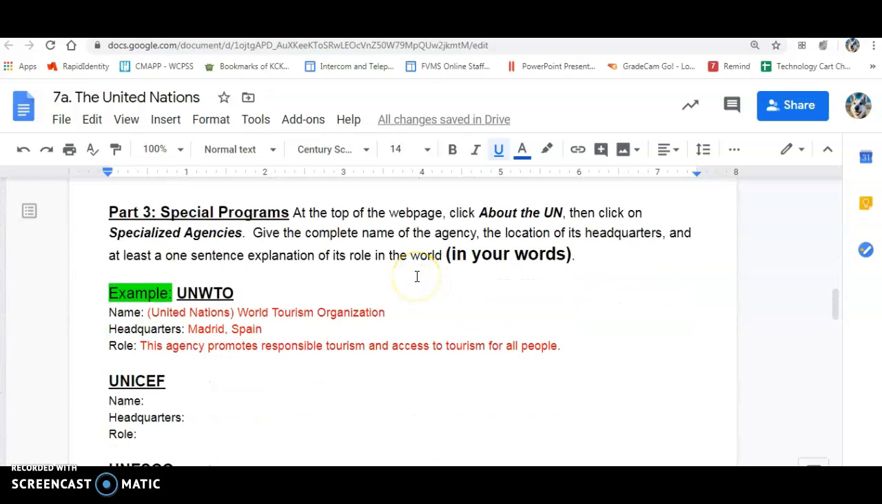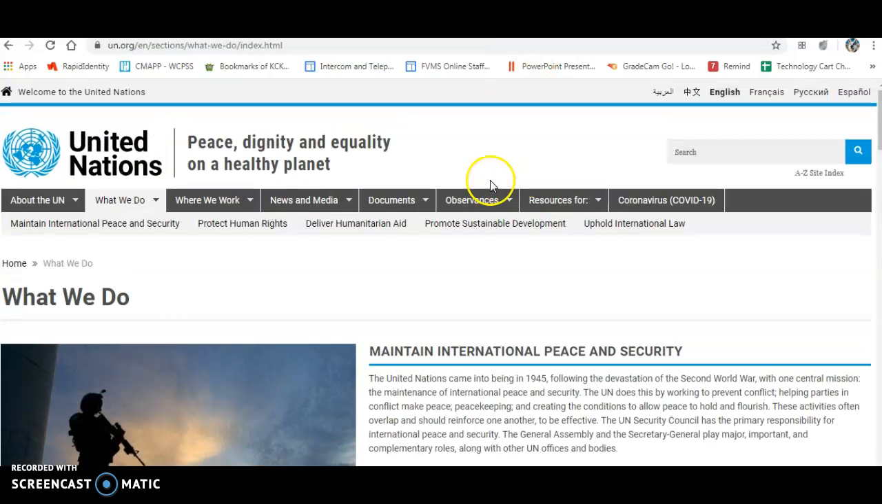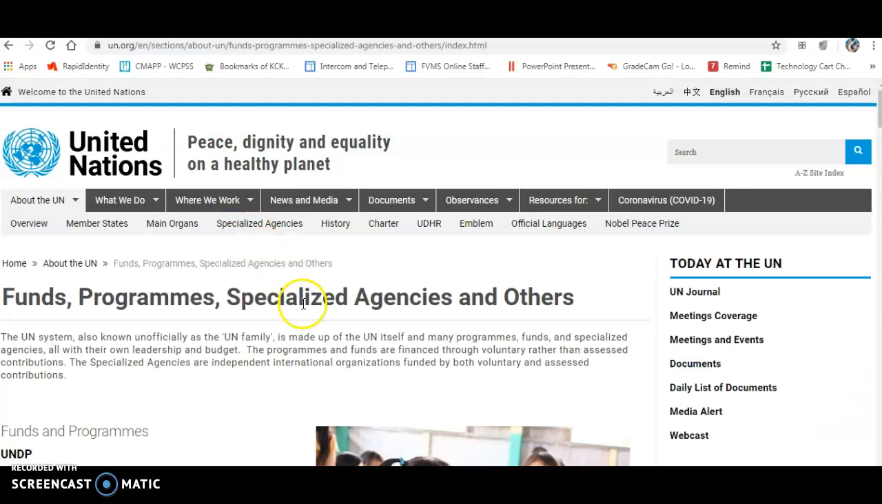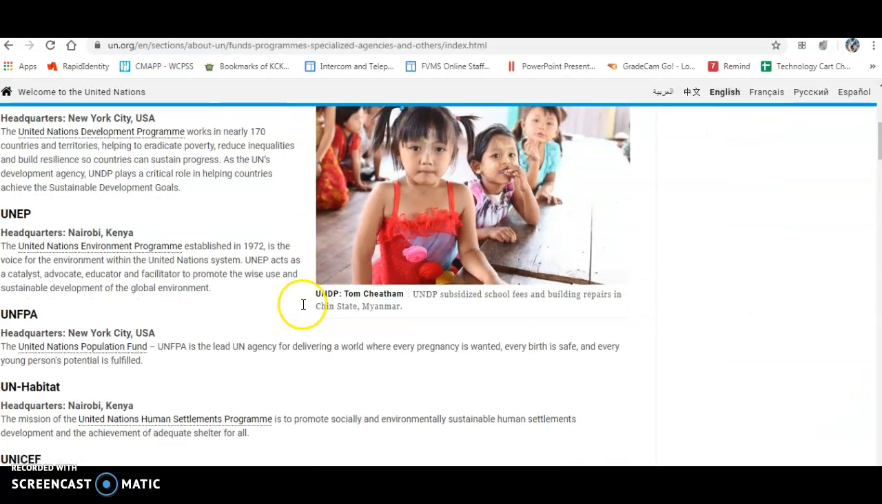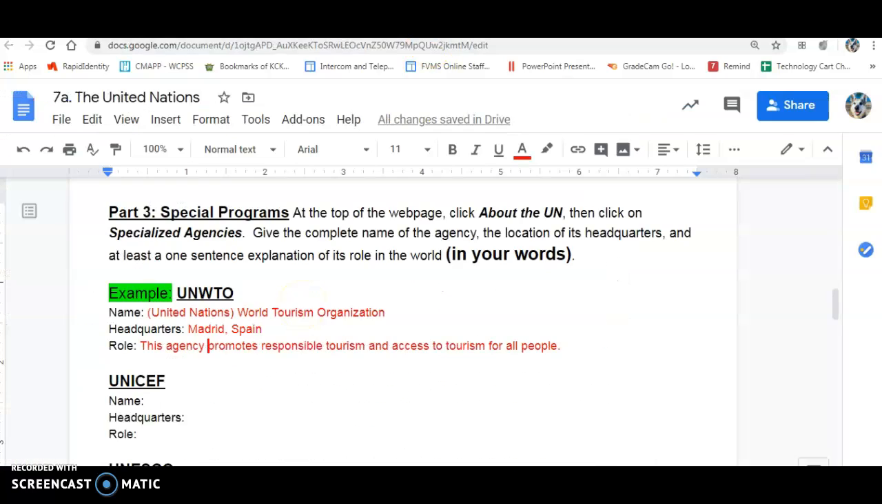For Part 3, we're looking at these special programs. You're given an acronym. You're going to tell their headquarters as well as their role, and make sure you put that into your own words. To get there, we're going to go back to the website, go back up to the top. Going to go to About the UN, and then come over here to Specialized Agencies. That's going to bring up all these different programs and agencies that the UN is in charge of.